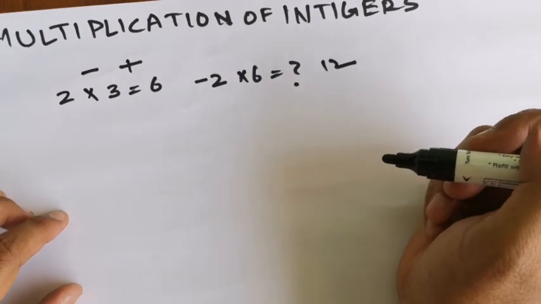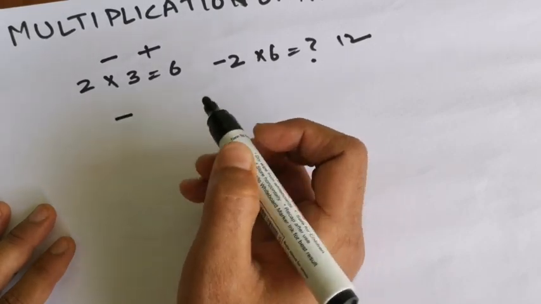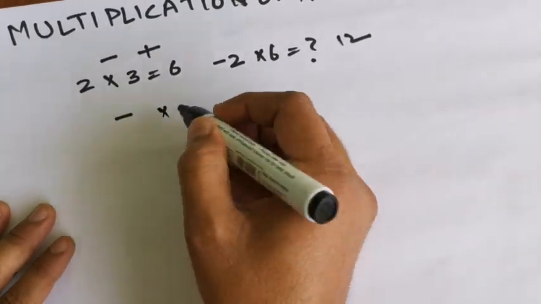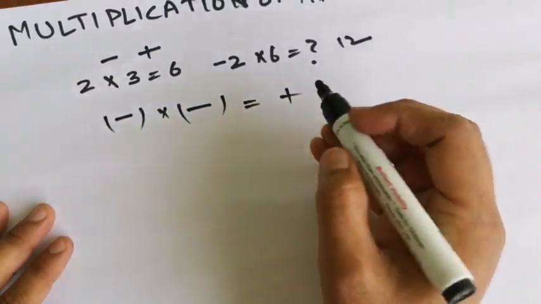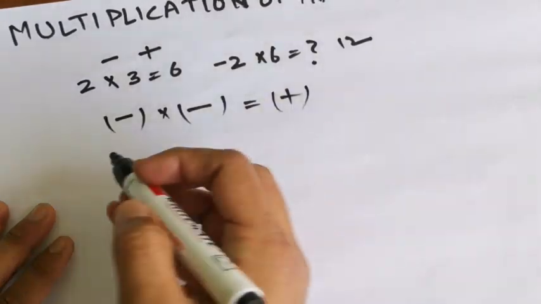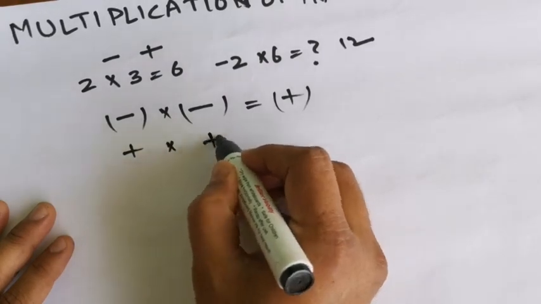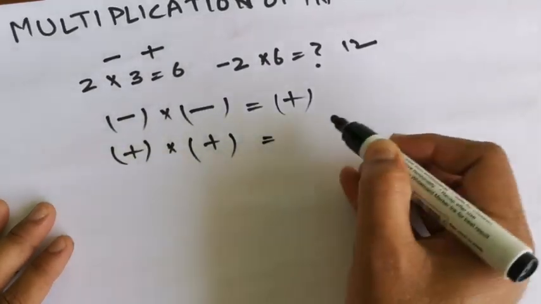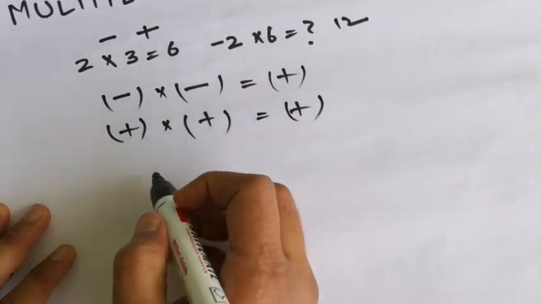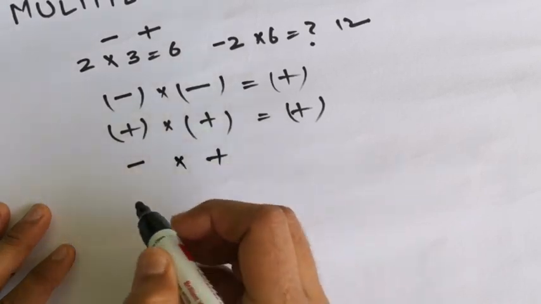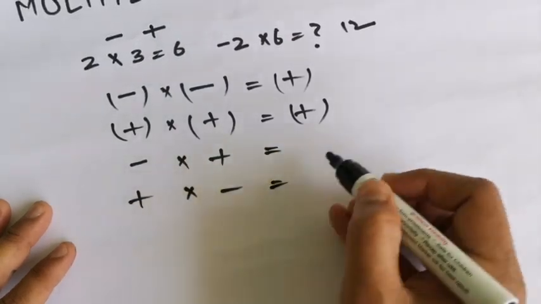For that we have only a few rules. When a negative sign is multiplied by a negative sign, it is positive, that is plus. When a positive sign is multiplied by a positive sign, it is positive, and the rest will be negative. If negative is multiplied by positive, or positive is multiplied by negative, it will always be negative.